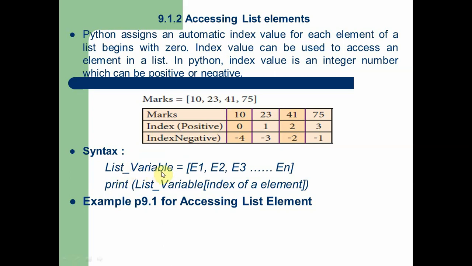So this is the list variable, and these are the elements. If you want to access any one element from this list, you should use the variable name, that is the list variable name. After that, within the square brackets, you should mention the index number. Without the index number, we are unable to access an element of the list. Now we are going to see how to create a list and how to access the elements within a list in the example program 9.1.